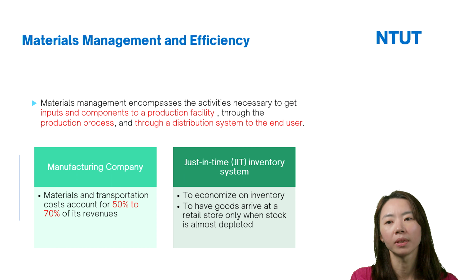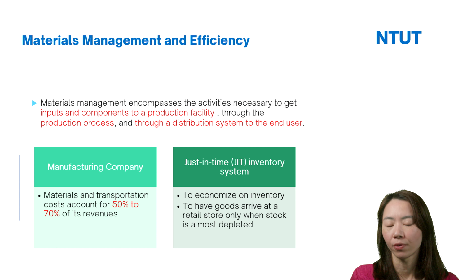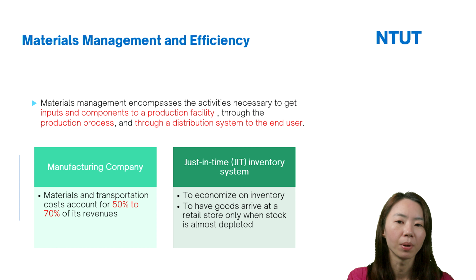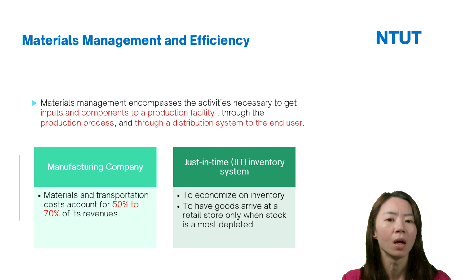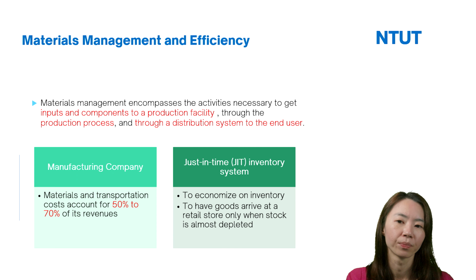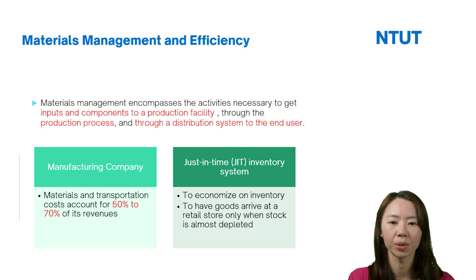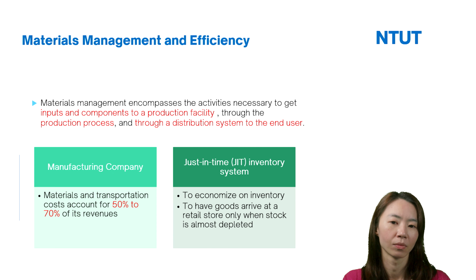For materials management, firms can use some systems, for example, just-in-time inventory systems. This kind of system can help firms reduce inventory cost.